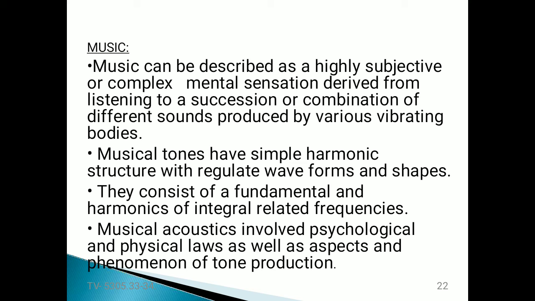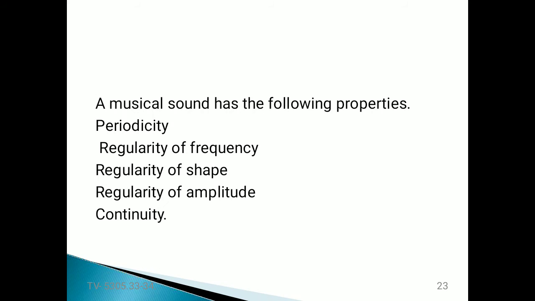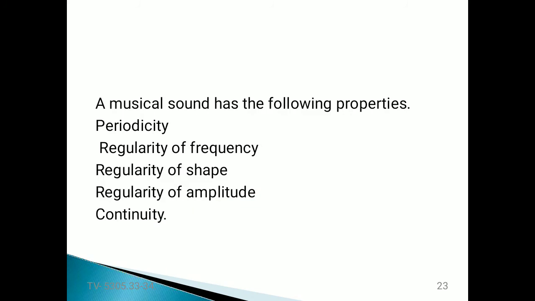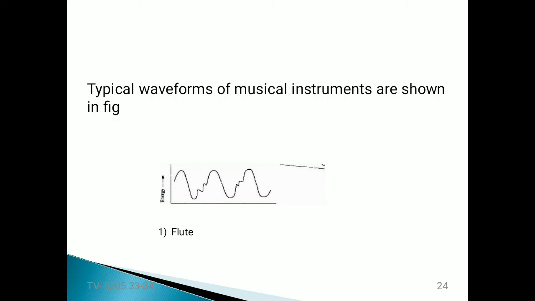A musical sound generally has the following properties: regularity of frequency, regularity of shape, regularity of amplitude, and continuity. These can be explained with any one of the musical instruments.